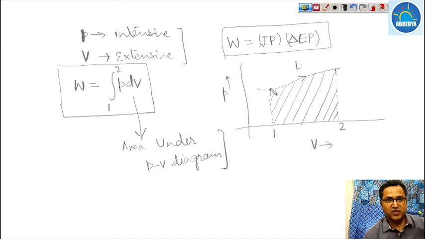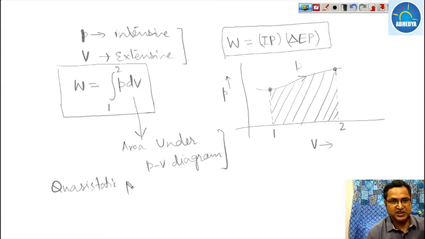When the system moves from state 1 to state 2, it must be a continuous process. And which process is a continuous process? Obviously it is the quasi-static process. So the quasi-static process is a continuous process. So in a closed system, whenever we are considering any process by which the system moves from state 1 to state 2, the process must be quasi-static, and we know that every quasi-static process is a reversible process.